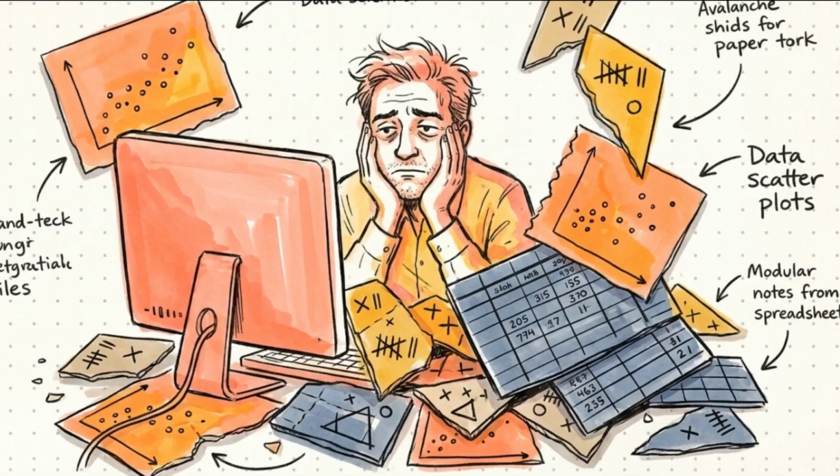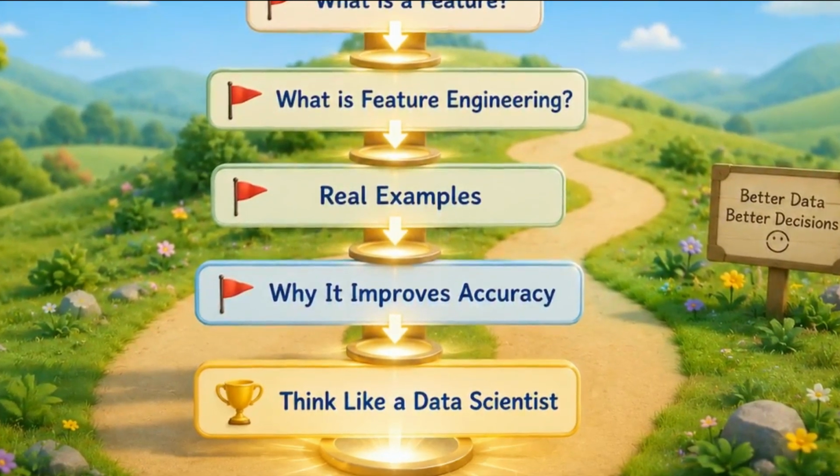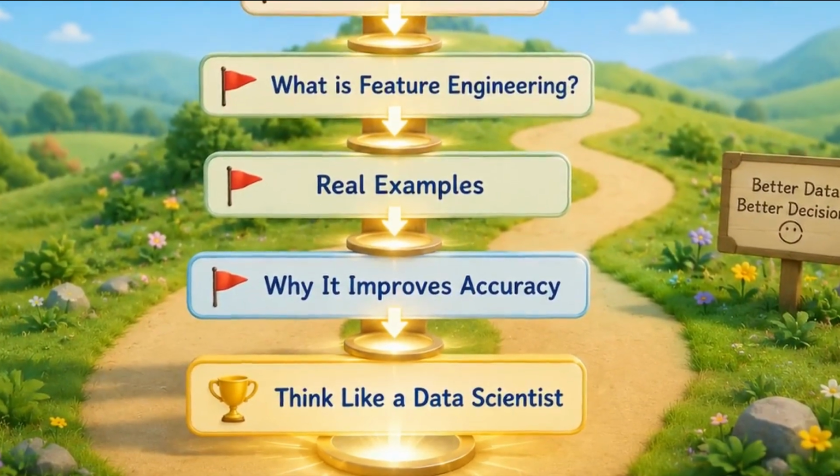But what happens when you give an algorithm too much information and it becomes overwhelmed? To solve that, we use feature selection, the next step on our path to thinking like a data scientist.